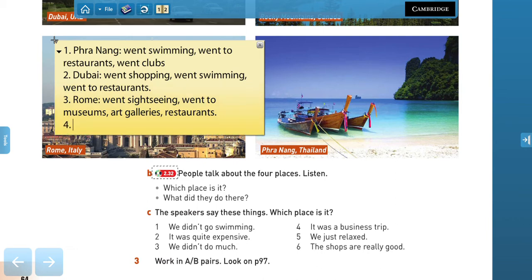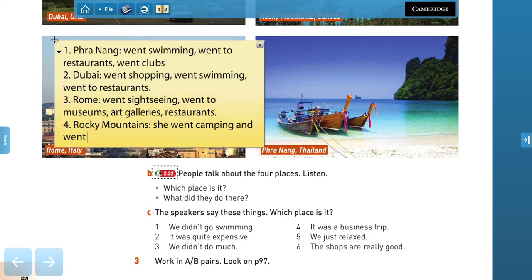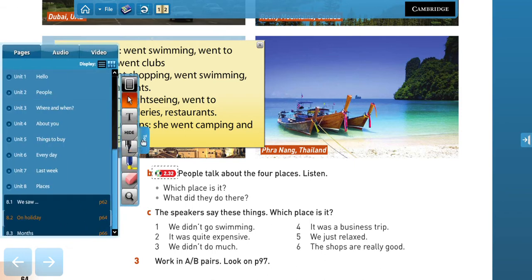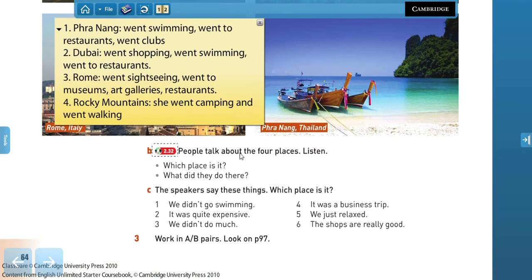And of course, the last person, the girl, went to the Rocky Mountains in Canada. She went camping and went walking as well, right? Very good. Now, again, try to use your memory, right?